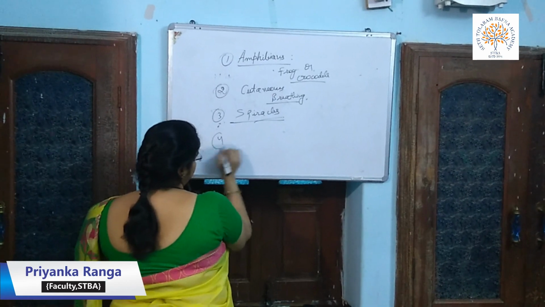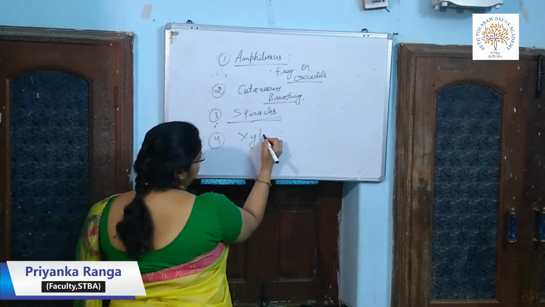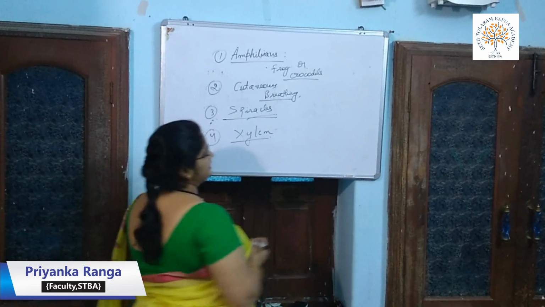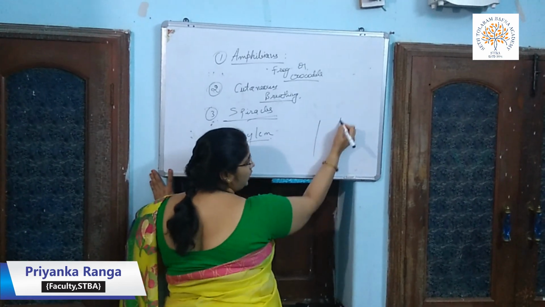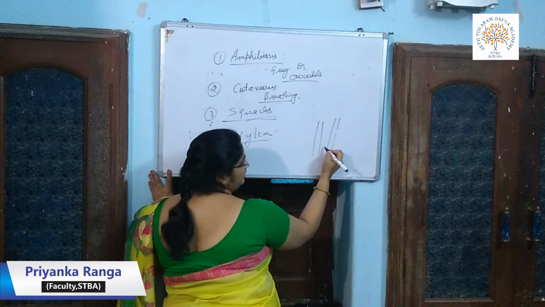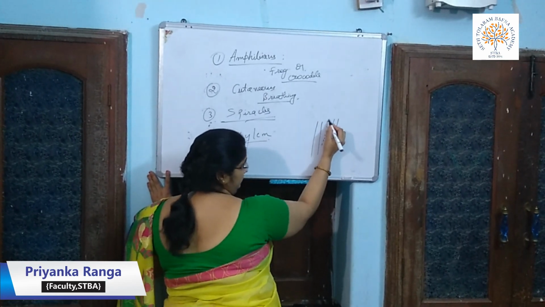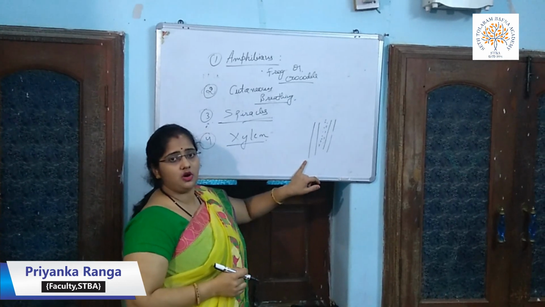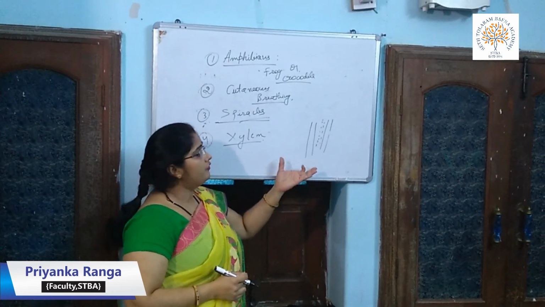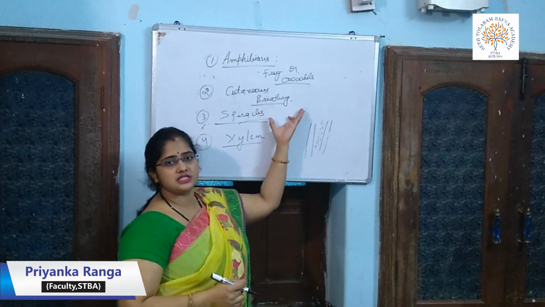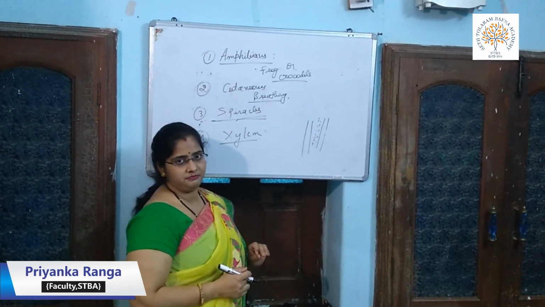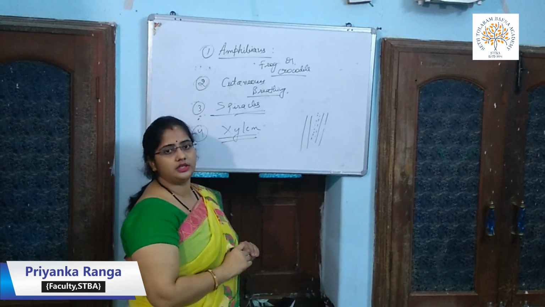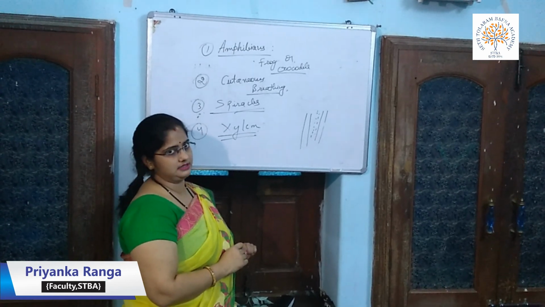Next term is xylem. What is a xylem? Xylem is a kind of hollow tube in the stem of the plant which helps in the transportation of water and minerals from the roots to the stem or leaves of the plant. This is called xylem. It plays an important role in the process of photosynthesis.